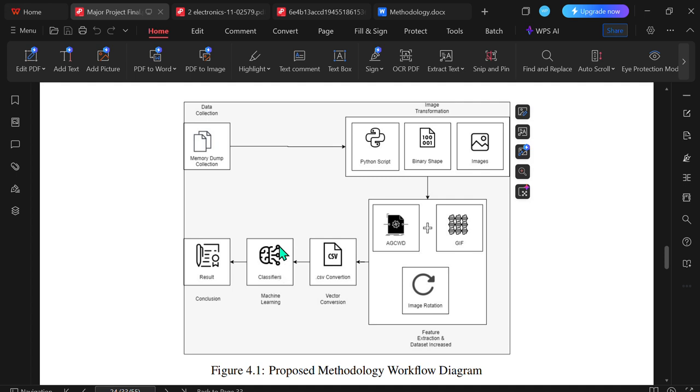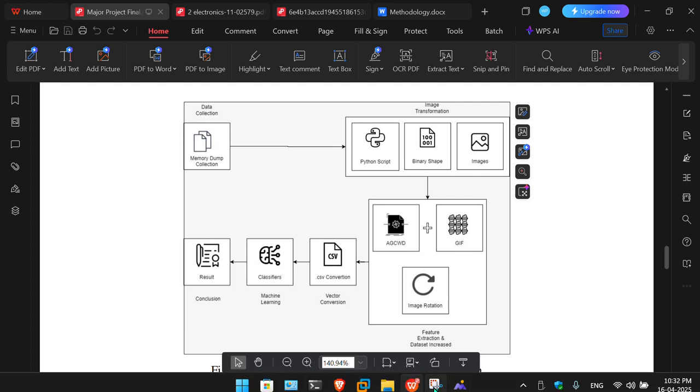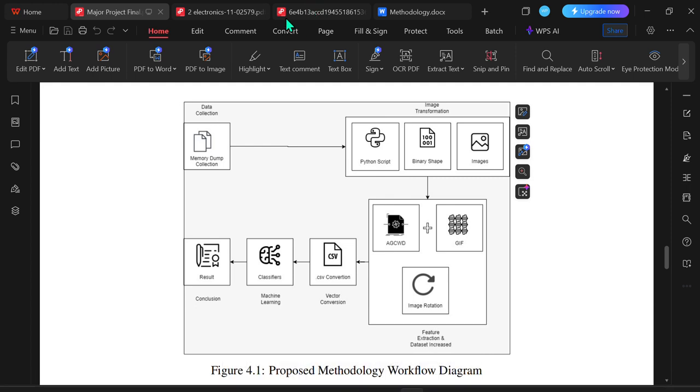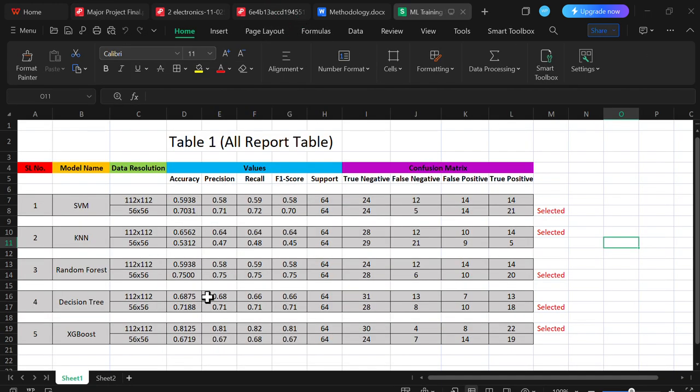So after this vector conversion, we fed the CSV files into machine learning models. For choosing the machine learning models, we used the two research papers which I showed you, and we came up with five different machine learning classifiers. These are the classifiers collected from both the research papers, that is SVM, KNN, random forest, decision tree, and XGBoost.